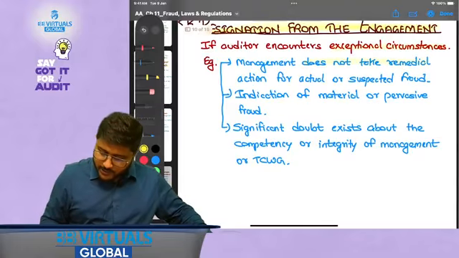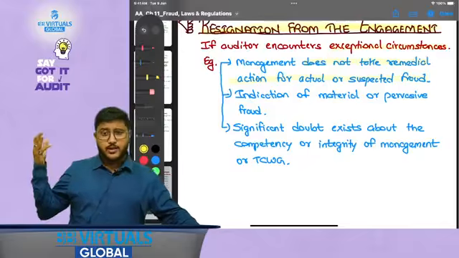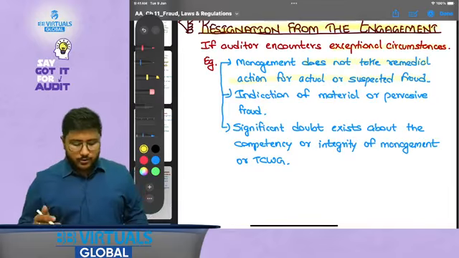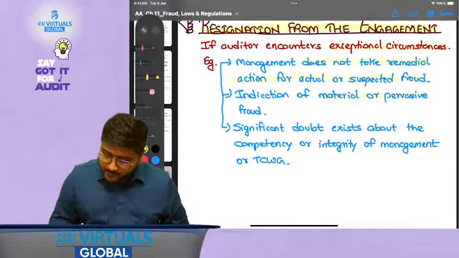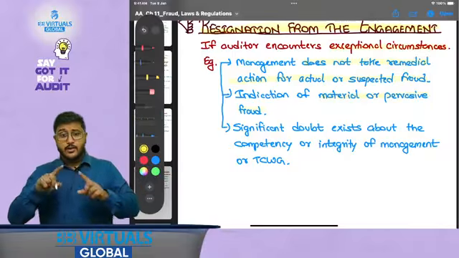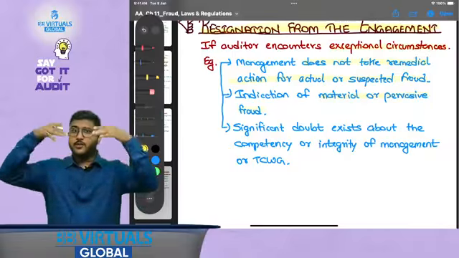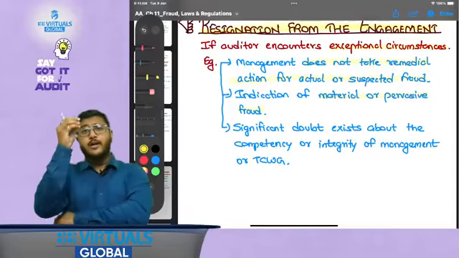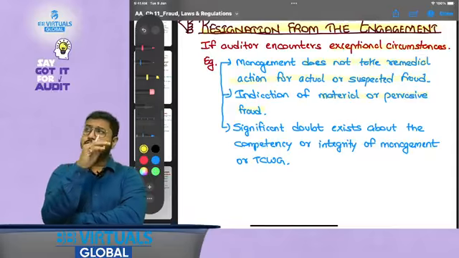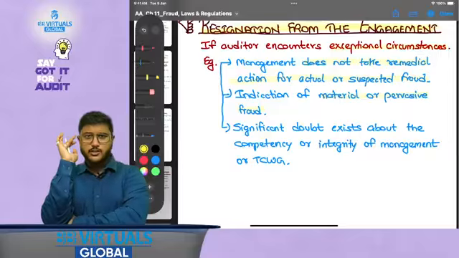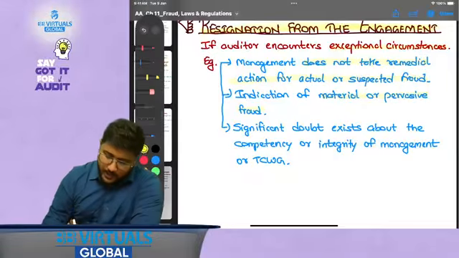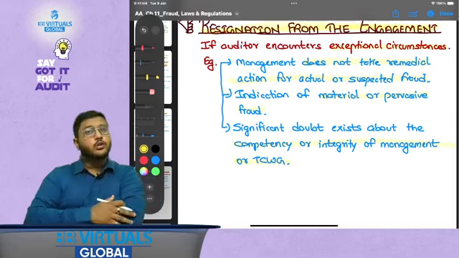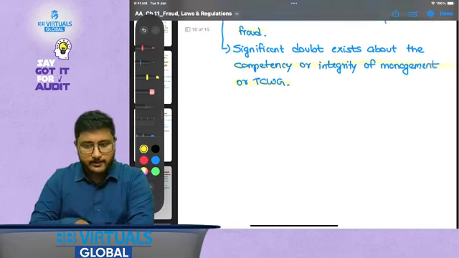Management does not take remedial action for actual or suspected fraud, that is, there has been a fraud or there is a suspected fraud, and management is not ready to take any action, then you can go. Indication of material or pervasive fraud, that is significant and affecting multiple items of the financial statements. Or significant doubt exists about the competency or integrity of the management or those charged with governance. I hope this is clear.